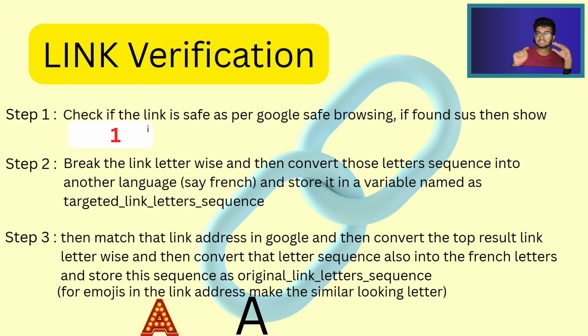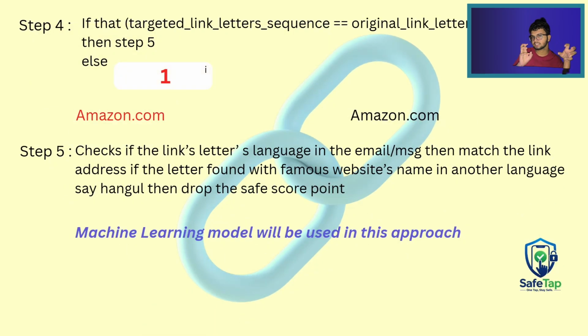But if it passes step 1, then in steps 2, 3 and 4, let us consider an example. There are two website names, Amazon and Amazon. A normal person will think that these are the same, but in one of these websites, the A is not actually the English alphabet A, it is a Russian language character.